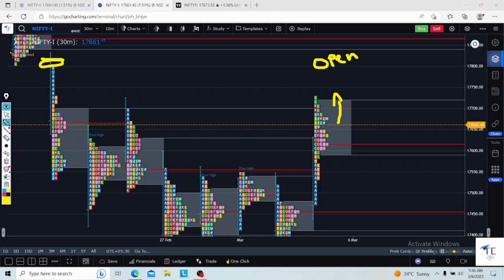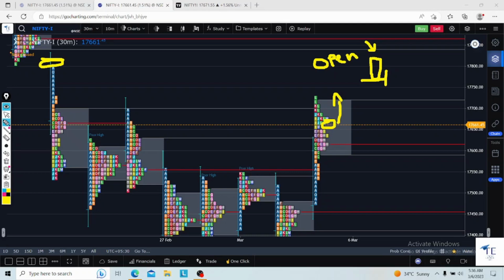If the open is not sustaining, after opening the first 15 minutes candle is red, and another 15 minutes also, and this low is taken, then you can go for a PE with the direct target of this close. This is the only opportunity we have today in the case of a gap up opening.